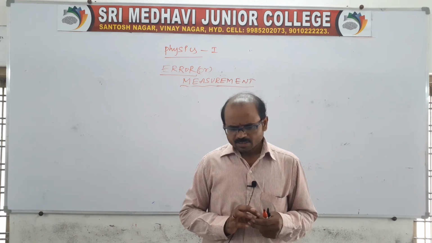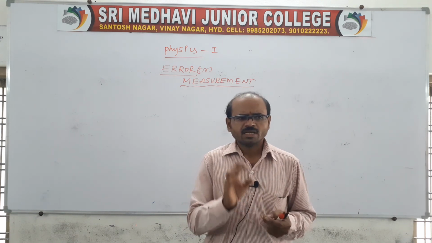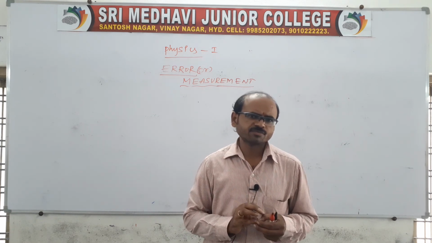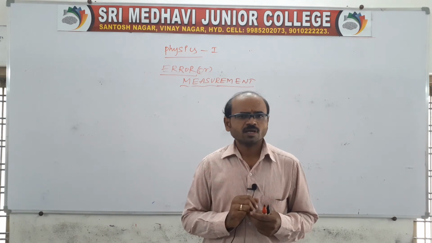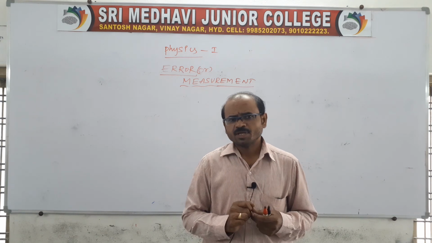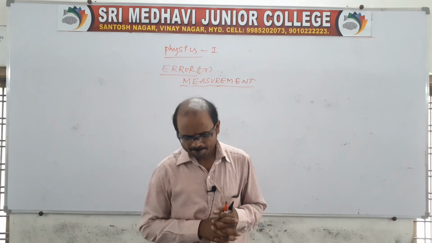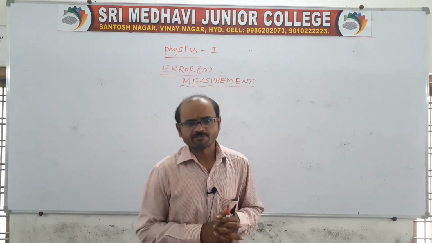I told you very clearly in the previous discussion that error may be positive or negative, and that error can be minimized. We have different methods. One is the true value or mean value.